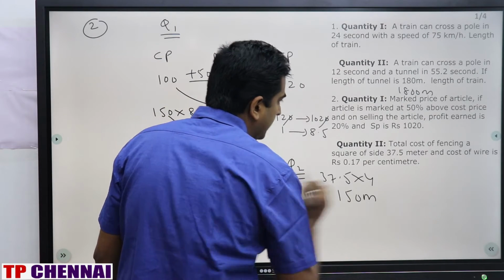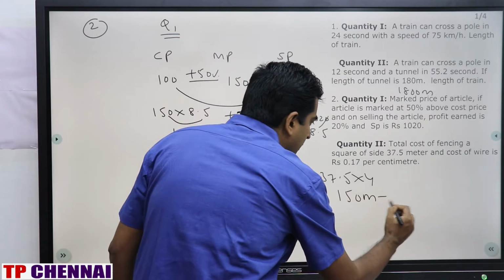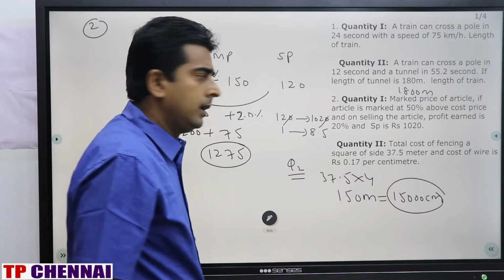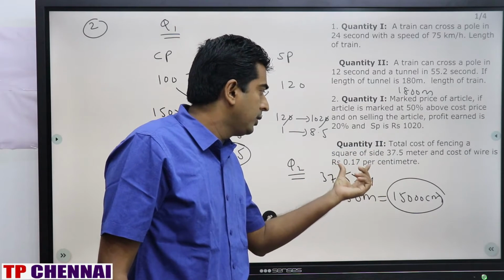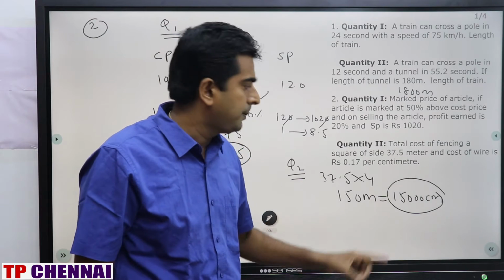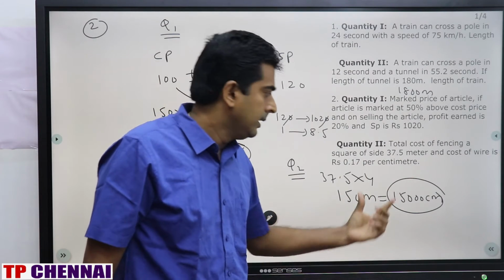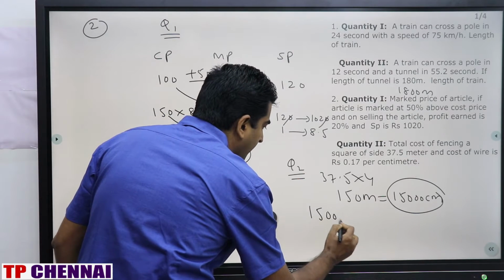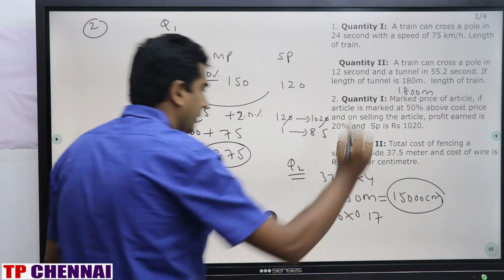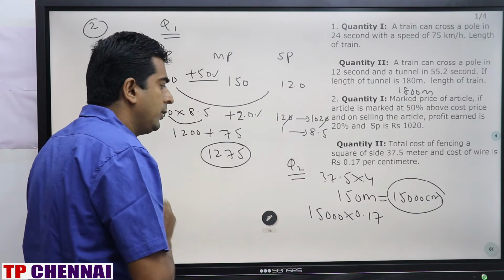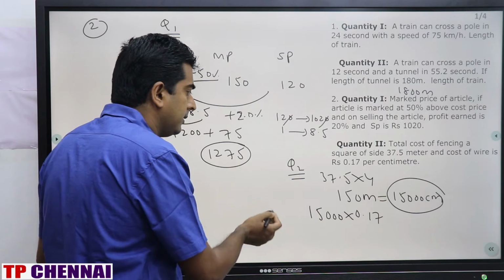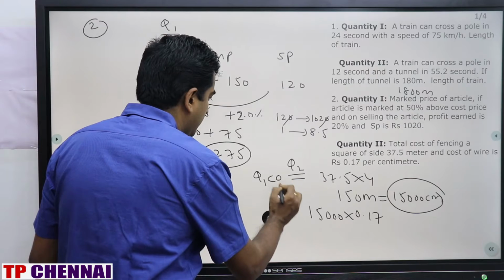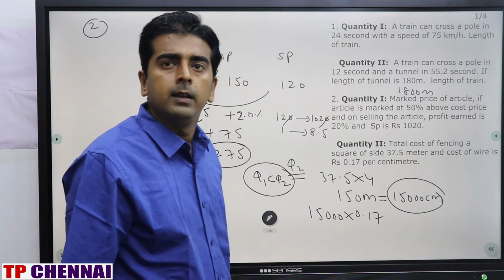This 150 meter is there, but here centimeter is given, so convert: 15,000 centimeters. Cost of wire is rupees 0.17 per centimeter. So when you multiply, you will find that quantity 1 is less than quantity 2, because 15,000 itself is there. Clear?